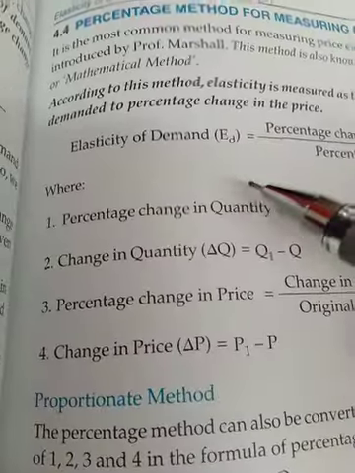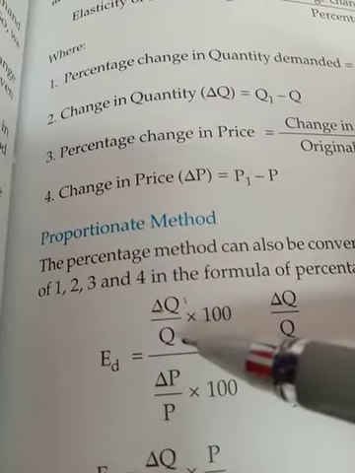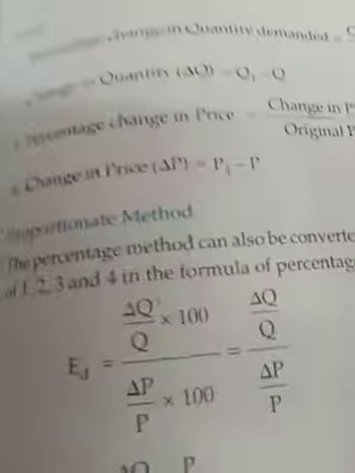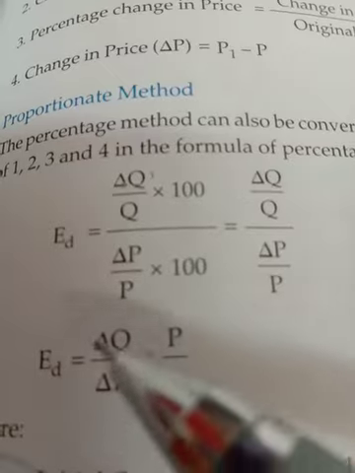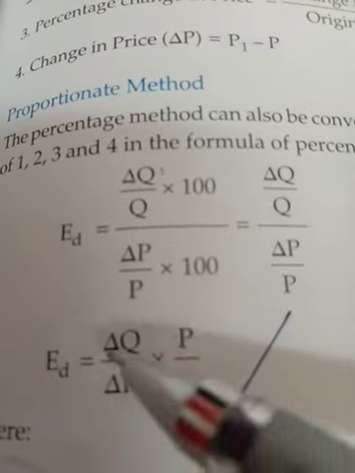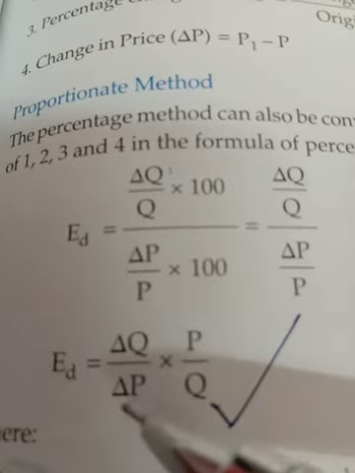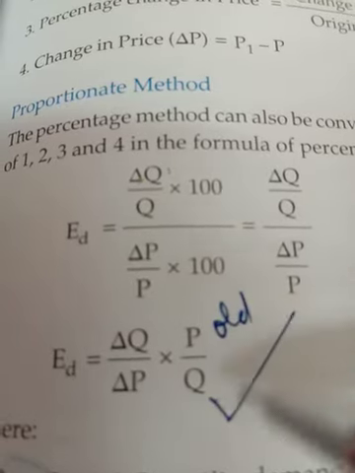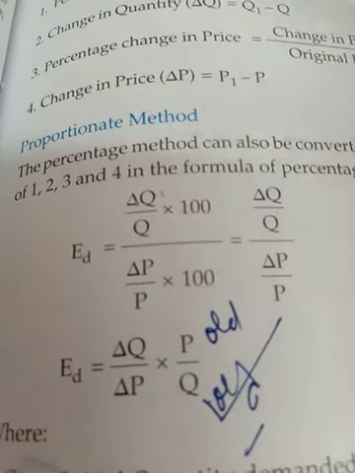So this is the percentage method. Now the proportionate method: change in Q by Q, that represents old Q, into 100, change in P upon old P into 100. When you simplify the formula, change in Q by Q over change in P by P, the formula comes out as change in Q by change in P into P by Q. This formula you can use directly, no need to go for the earlier one. Change in Q by change in P into P by Q. Change in Q means new minus old, change in P is new minus old price, into old price, and old quantity you have to use over there. So this is the proportional method. You can use either formula, you will get the same answer.